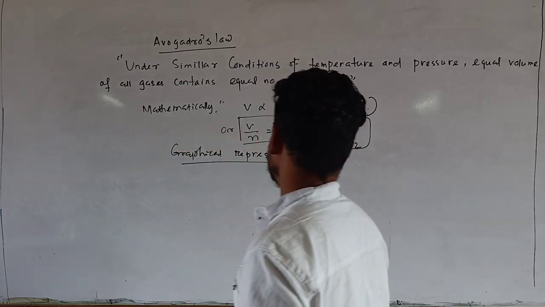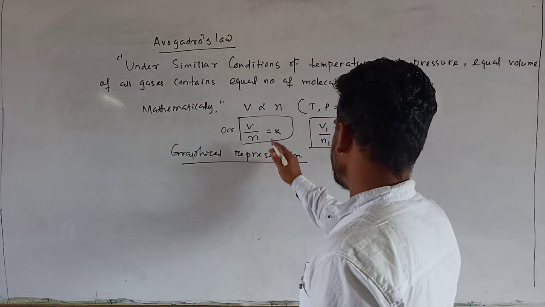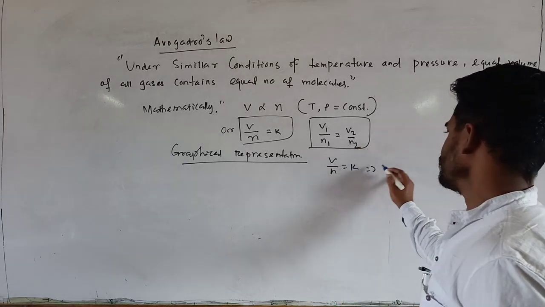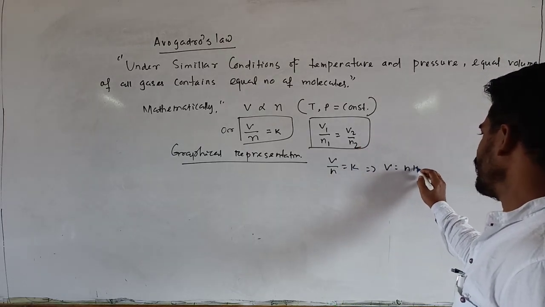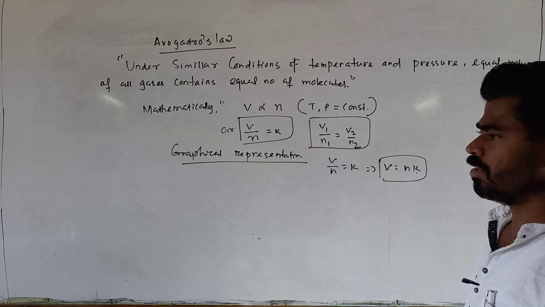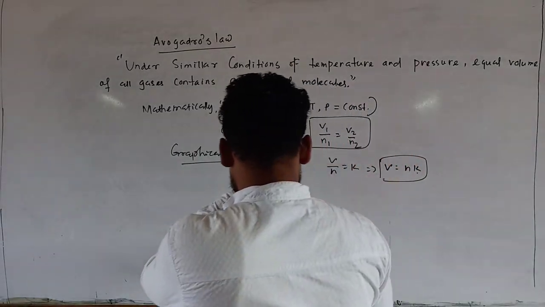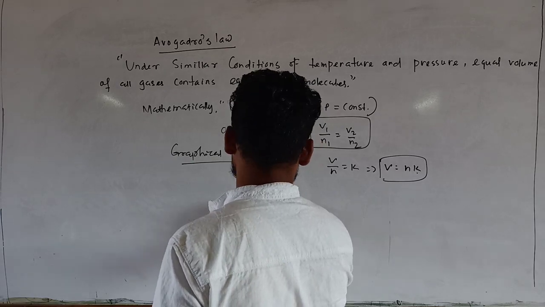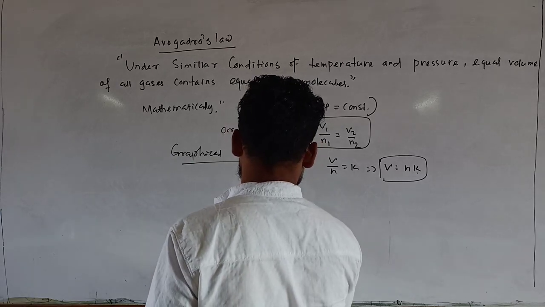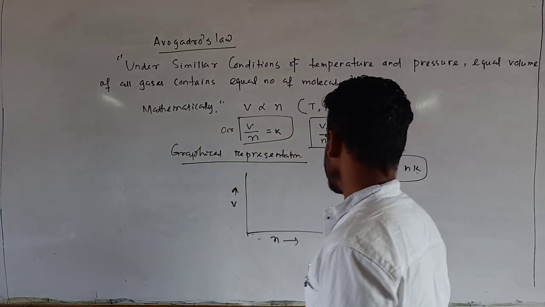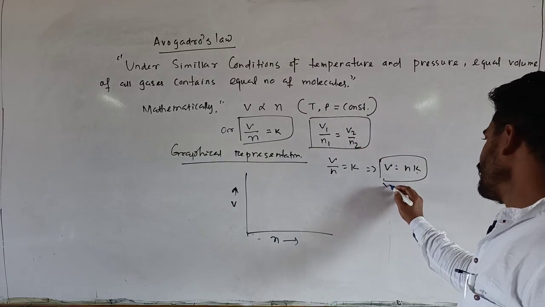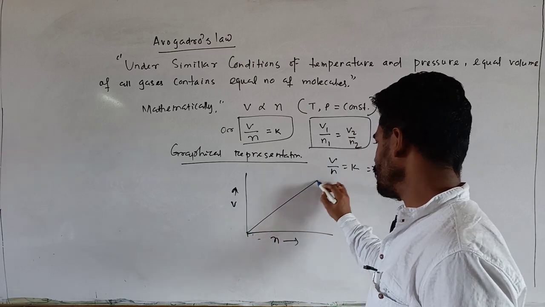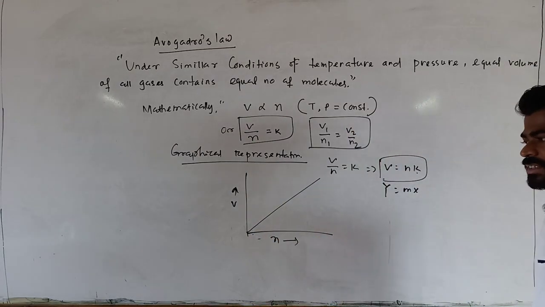V by N is equal to K, that means V is equal to NK. So y is equal to mx, and its graph can be drawn like this. This one is volume and this one is number of molecules. So it will be a straight line passing through the origin. This is its graph, V versus N.